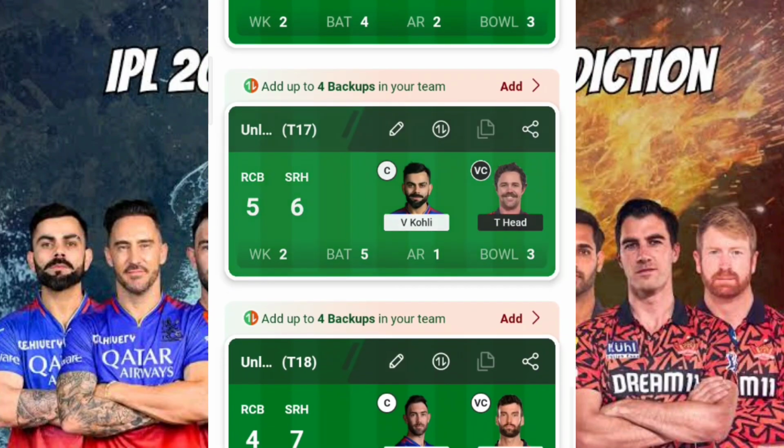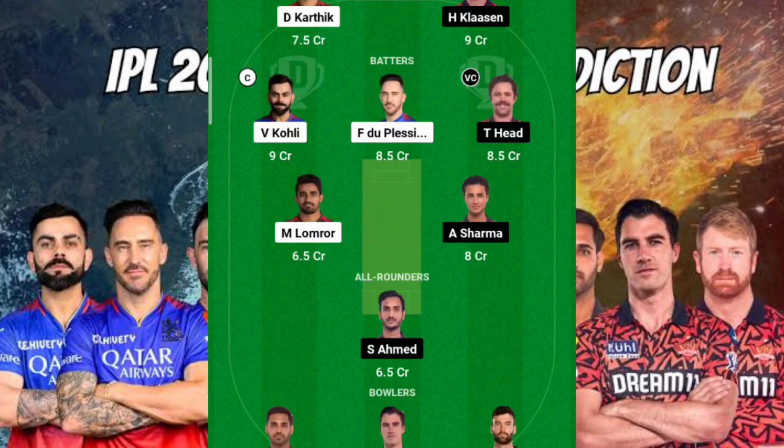Coming to the 17th team, this is once again applying reverse one to one, but by considering Virat Kohli as my captain and Travis Head as my vice captain. I think most probably this will be the one which will happen in today's match, just like the last match of RCB. So I'm hoping Virat Kohli dominates single-handedly. At the same time, the other side will see wickets lost early after the initial partnership between Virat Kohli as well as Faf du Plessis. That's the reason I have kept Mahipal Lomror and DK in the team from the RCB side.